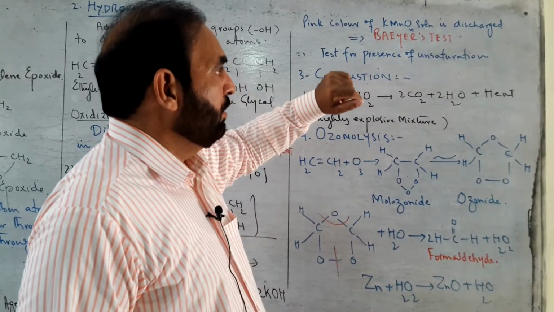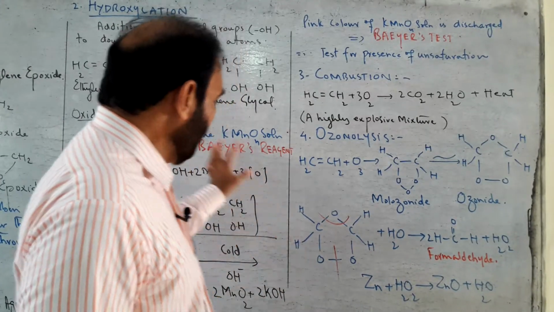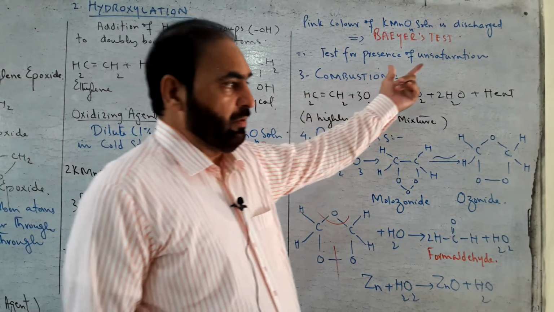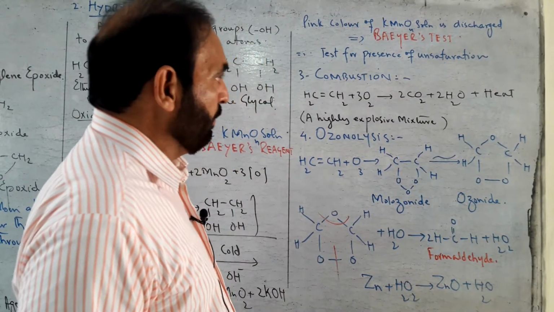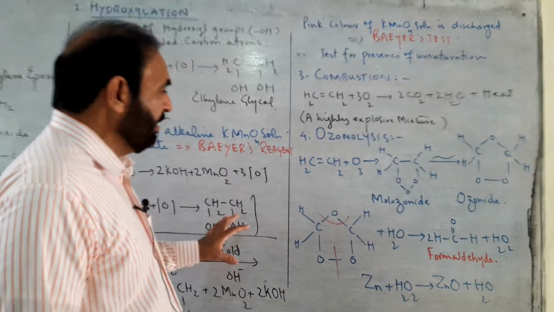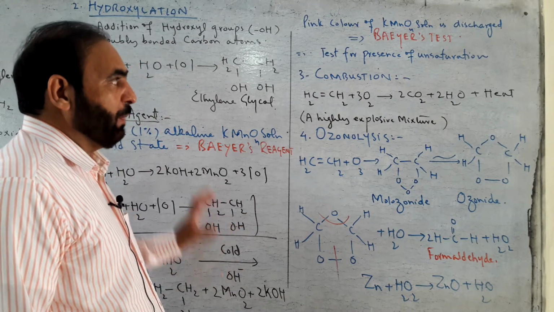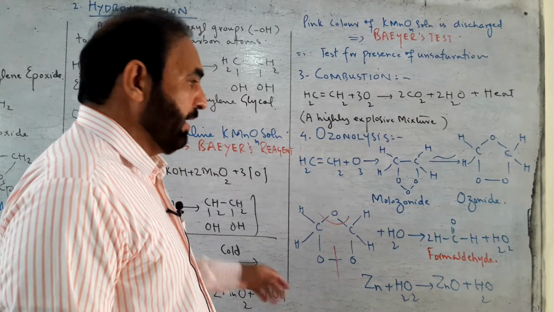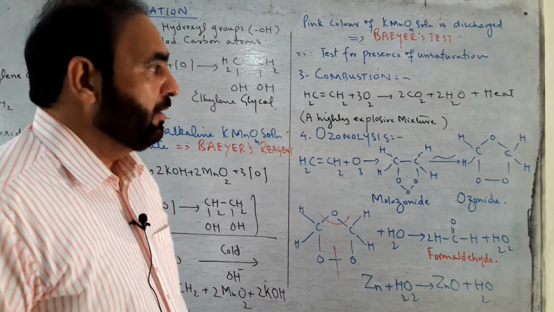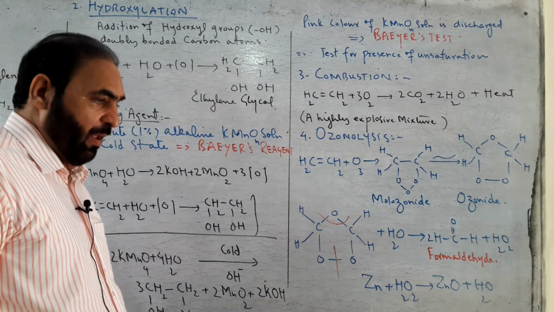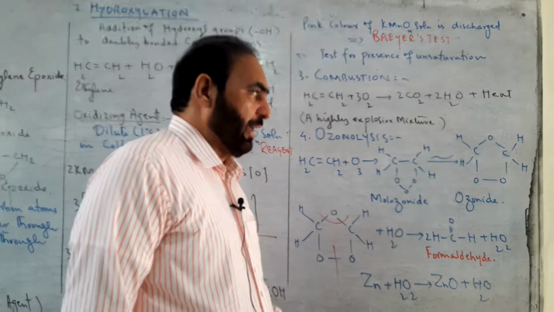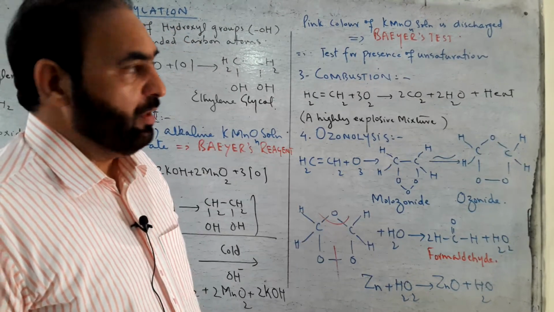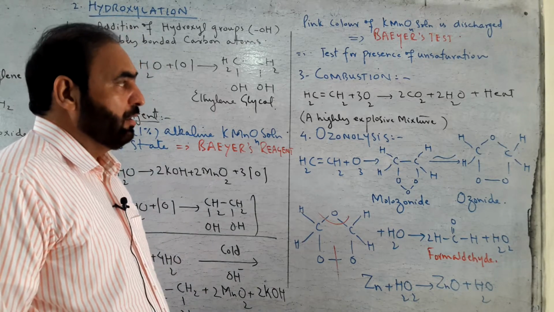So, due to disappearance of color, this reaction can also be used to test presence of unsaturation in a hydrocarbon. That is why this reaction is given a special name, Bayer's test. Ethene gives Bayer's test, but ethane does not give this reaction. So this reaction is a very important test in order to detect the presence of unsaturation in an organic molecule like ethylene.